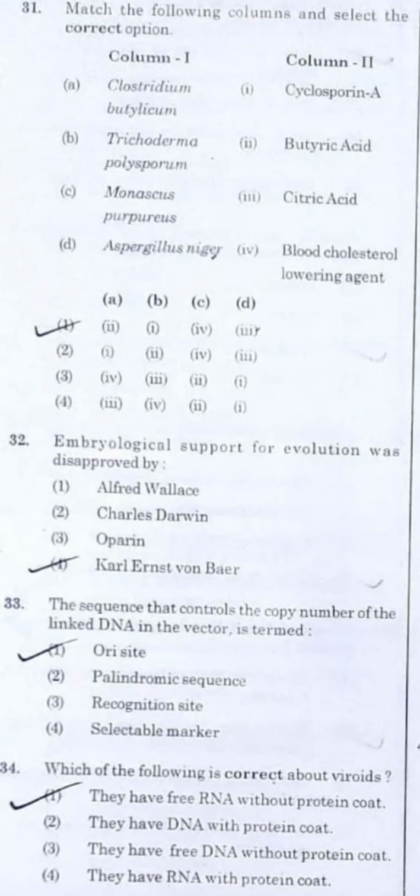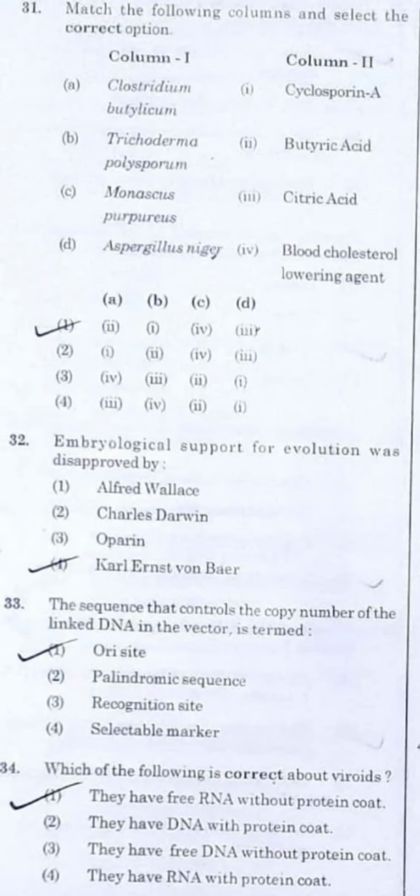Deal with the case. Now question number 31. The question says to match the following columns and select the correct option. Here you have Clostridium butylicum, Trichoderma polysporum, Monascus purpureus and Aspergillus niger. If I have to deal, I'll directly go for option A, Clostridium butylicum, which is responsible for the formation of butyric acid. And dealing with all the options, only option number 1 has A and the second. So this is what we call a time saving method, or the elimination method.